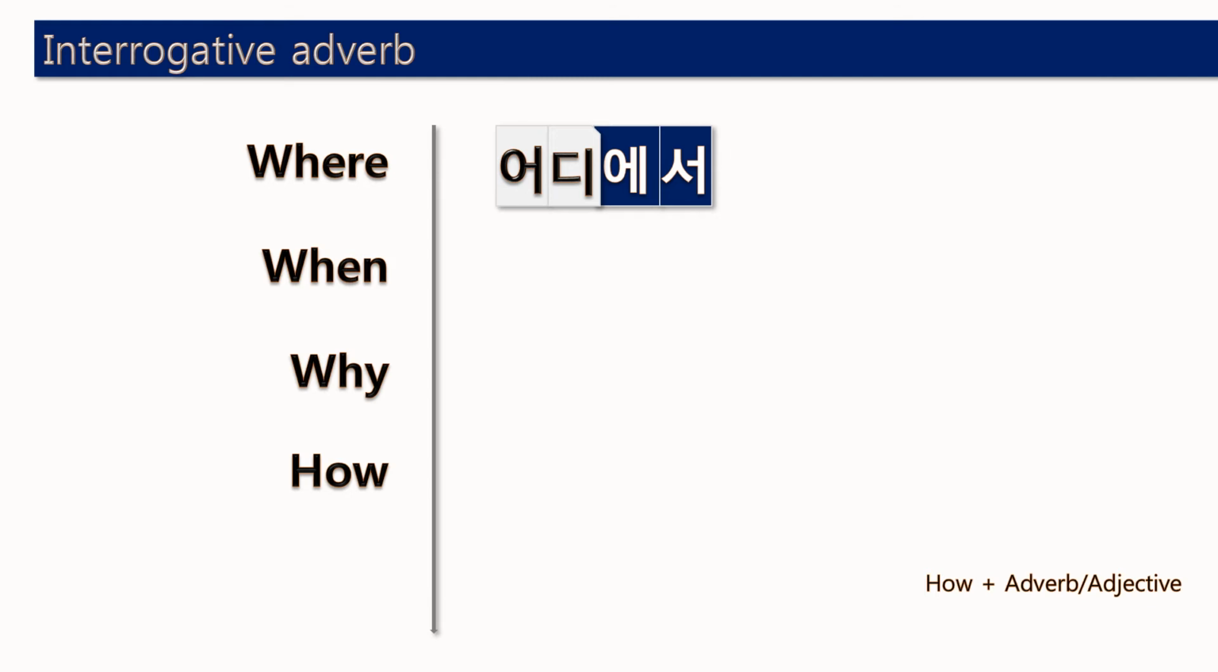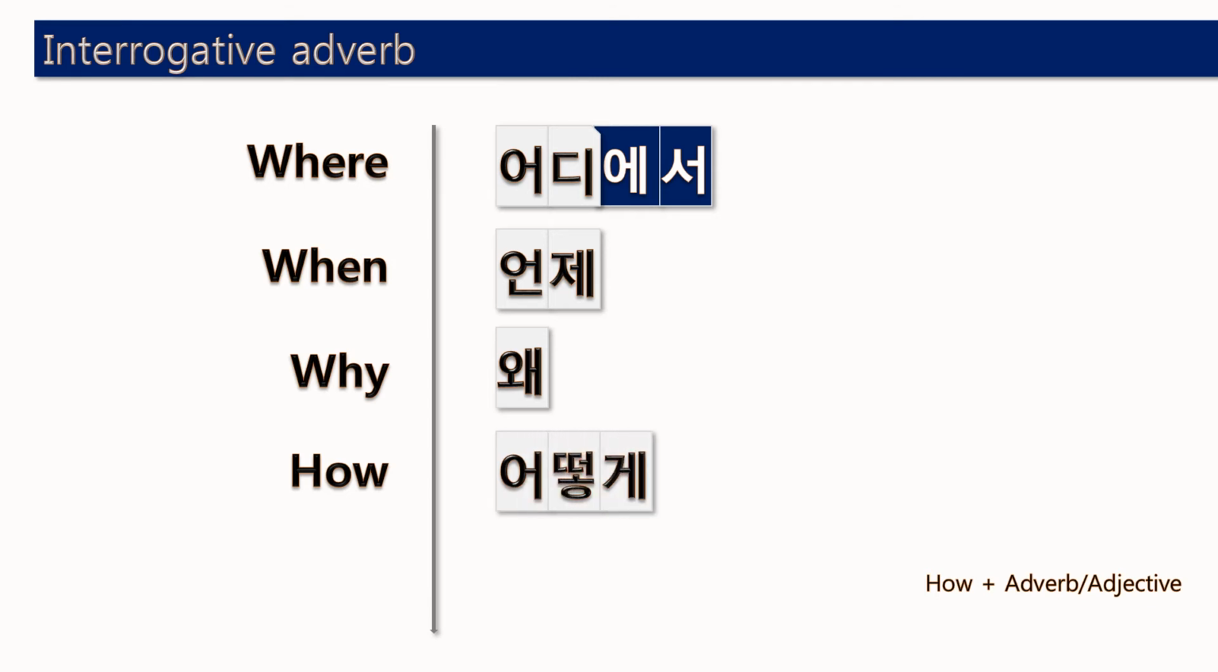Okay. And when has just almost one form. So when is 언제. Simply 언제. When, 언제, adverb. And why, really simple. Why in Korean? 왜. The sound is also quite similar. Why, 왜. 네. And how, 어떻게. How did I pronounce? 어떻게.